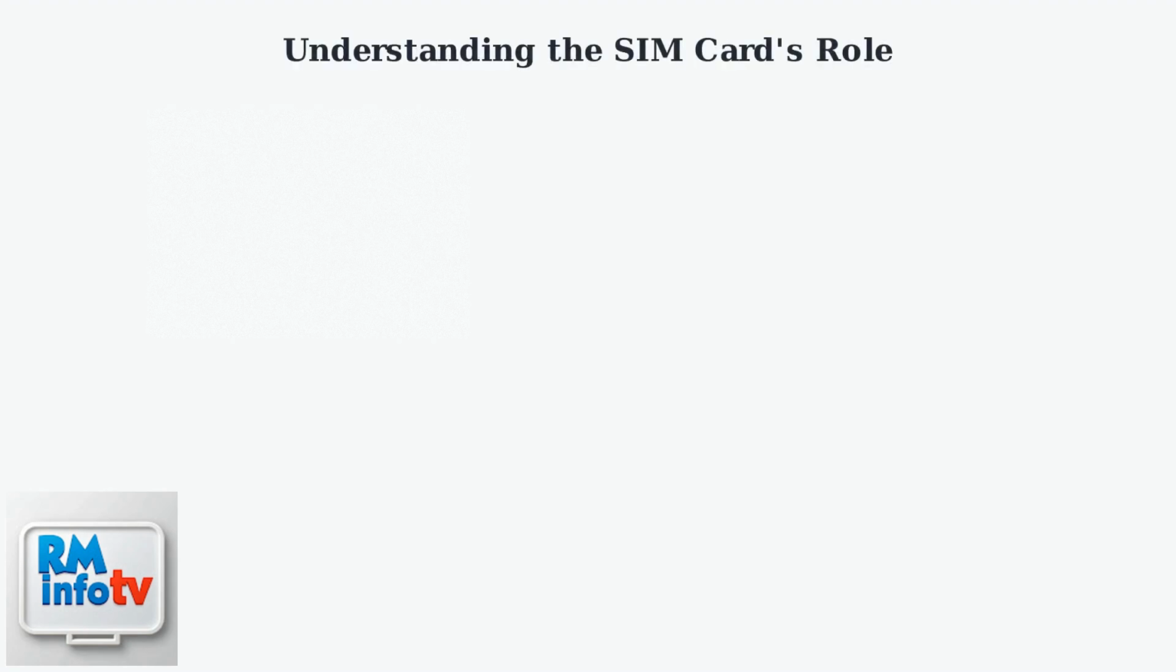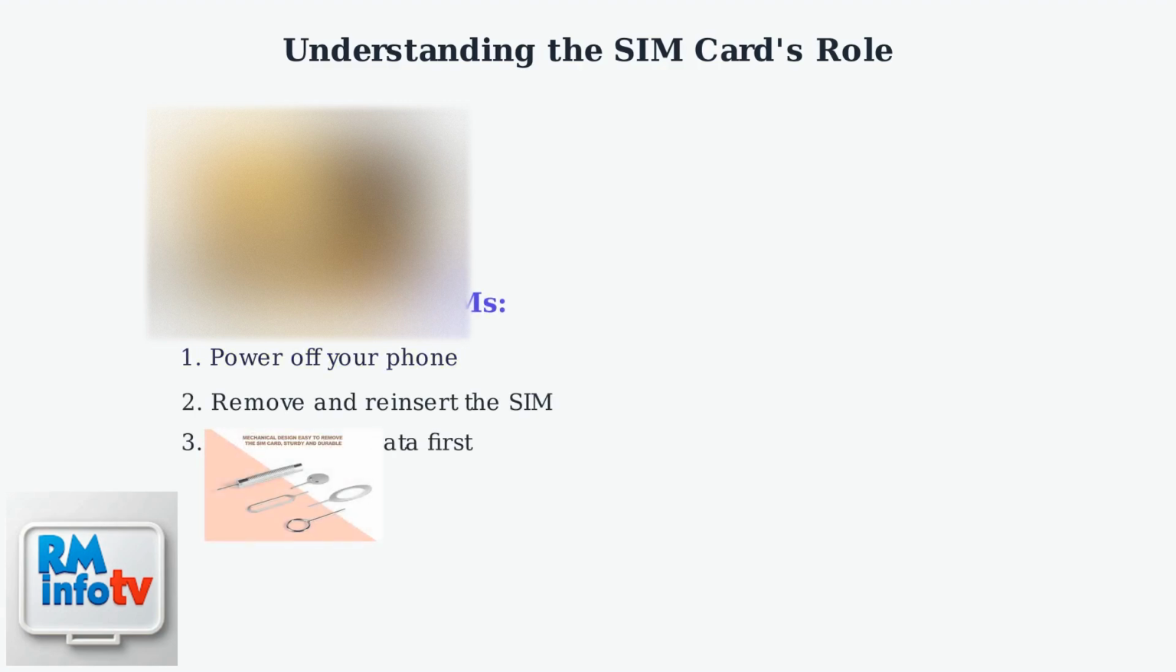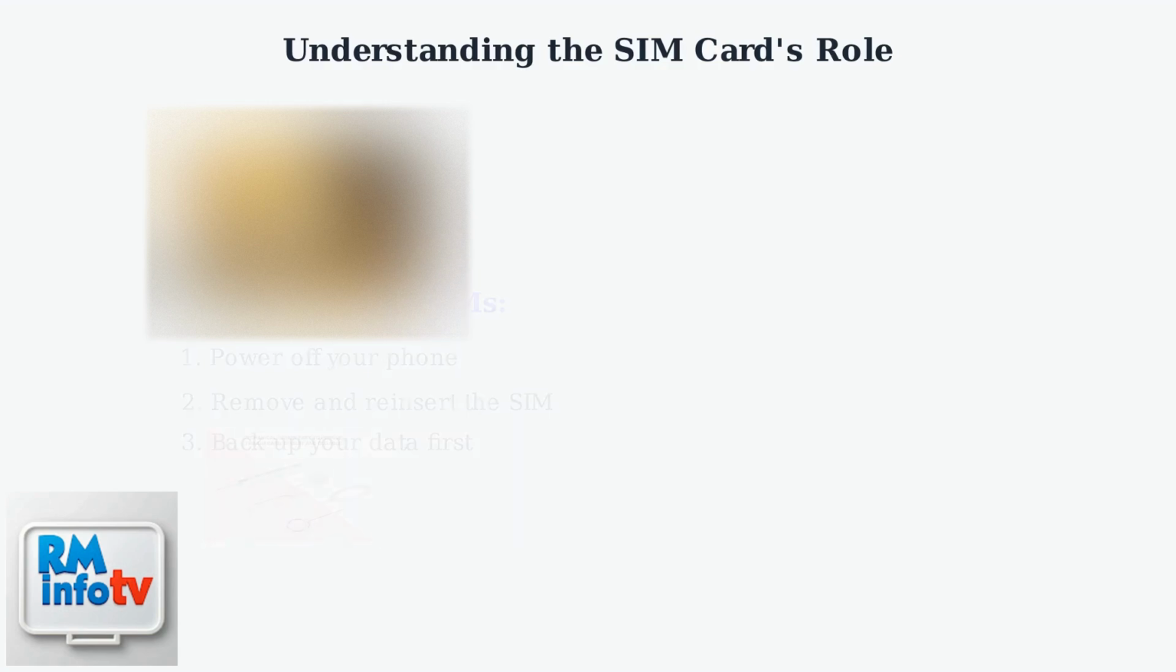Your SIM card, whether physical or eSIM, serves as your identity on Koodo's network. It stores essential information that connects you to the service. A faulty or improperly seated SIM can lead to data connectivity issues. For physical SIMs, start by powering off your phone completely. Then, carefully remove the SIM card and reinsert it securely. Remember to back up your data before making any changes.